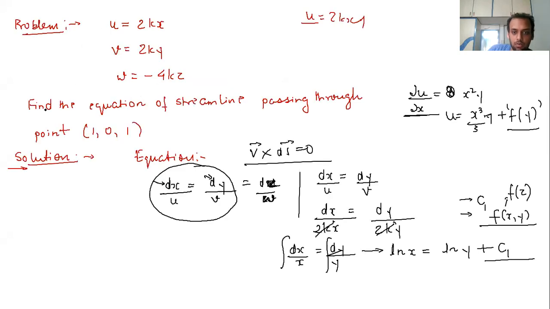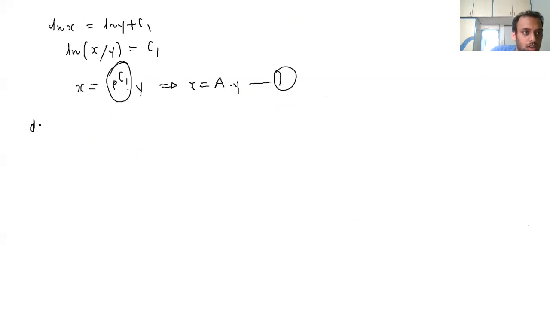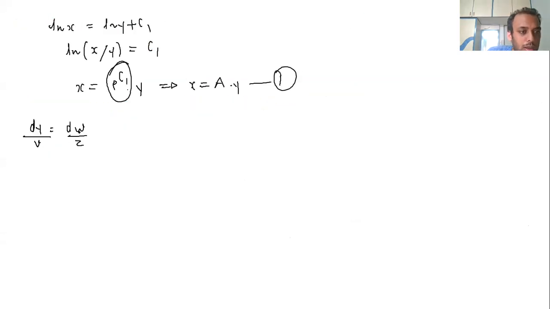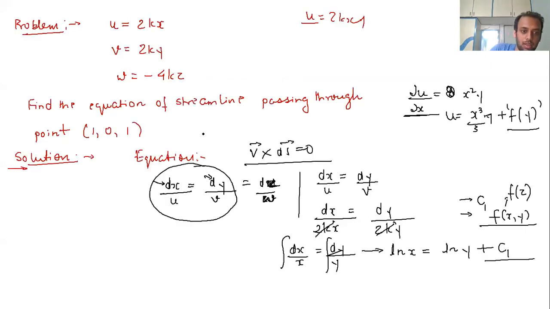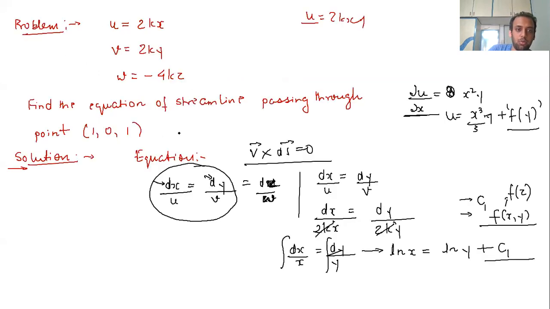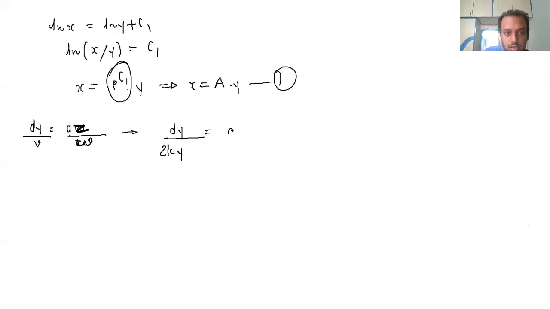Okay, so now just take the second term, that means this one. dy by v is equal to dz by w. Right? Oh, sorry, I am always writing like this. I'm sorry. So dy by v, that means dy divided by v. v is given to us as 2ky, and that is equal to dz by w. So dz is this one, and w is given to us as minus 4kz.